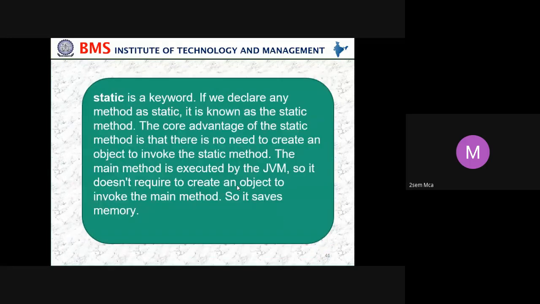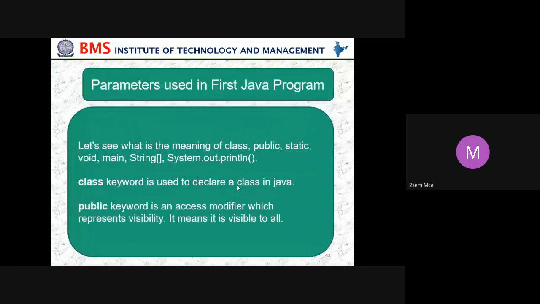Then we have seen what keywords we have used. The class keyword is used to declare a class in Java. So what is class? Class is a keyword used to declare a class in Java. Then what is public? Public is also a keyword, but it is an access specifier or access modifier, which represents visibility: how much it should be visible, whether it should be visible to everyone, or only to some people. That's what access specifiers are: public, private, and protected, which you would have seen in C++. The same properties and features hold here also.